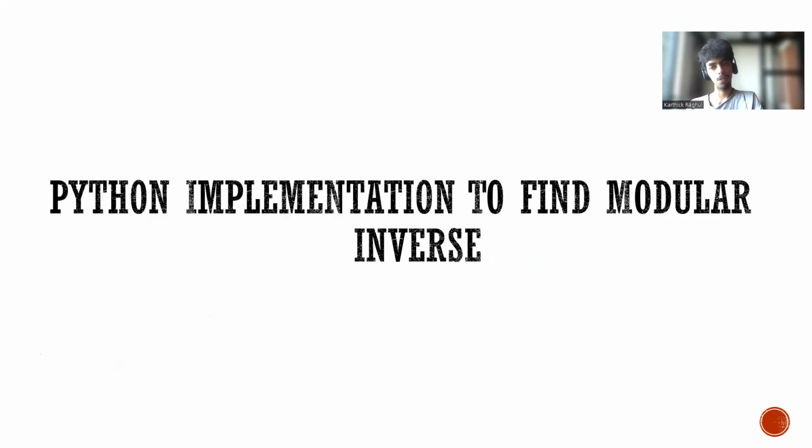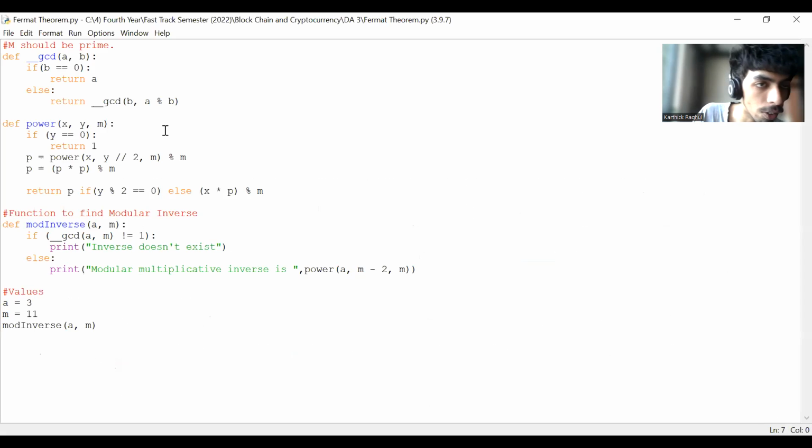So, finding the modular inverse by hand is somewhat difficult. So, I have done a Python implementation to find the modular inverse, so that we can simplify this process. Here in this program, m should be a prime number. In the GCD function, I have given two values, and if b is equal to 0, then we should return a, or else we should return the GCD of b and a mod b.